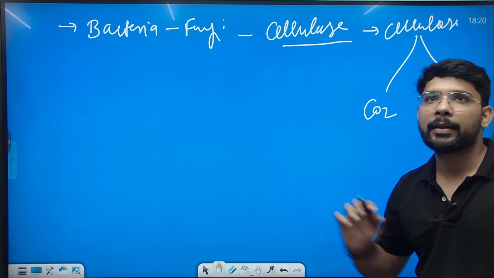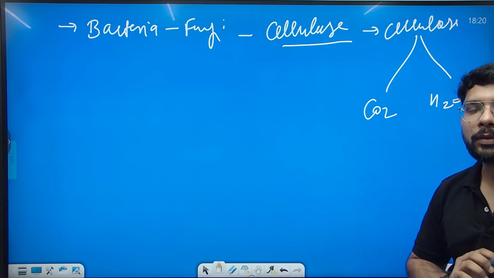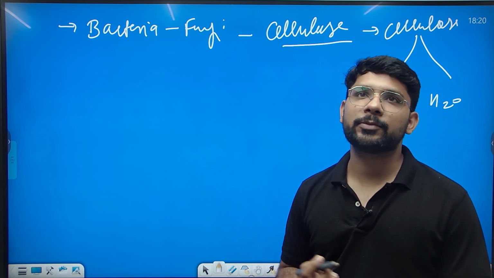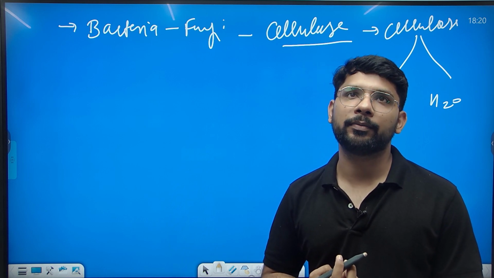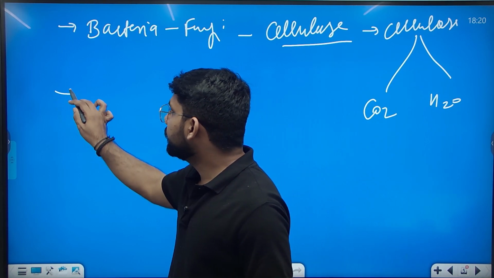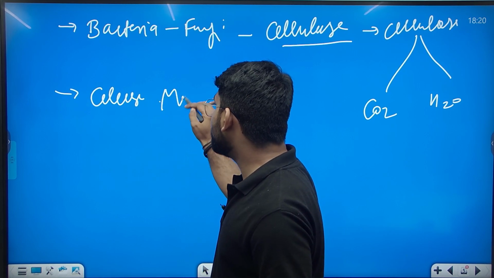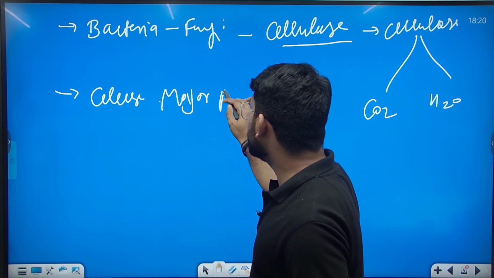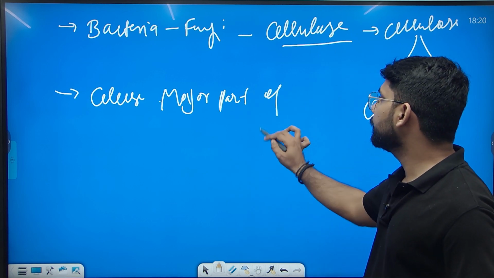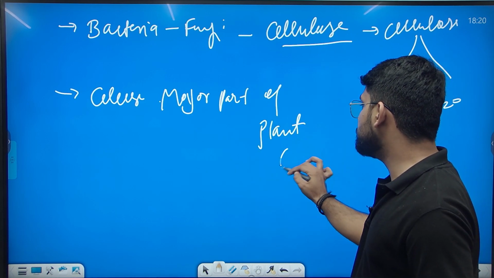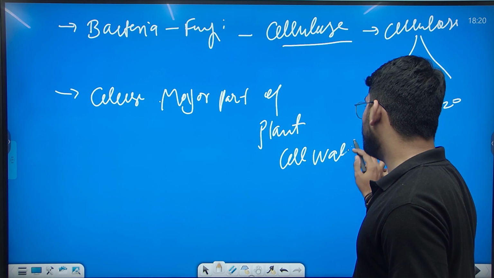So this we can write in the introduction. Then we also need to write a cycle here, and you can also write that cellulose is the major part of the plant cell wall.